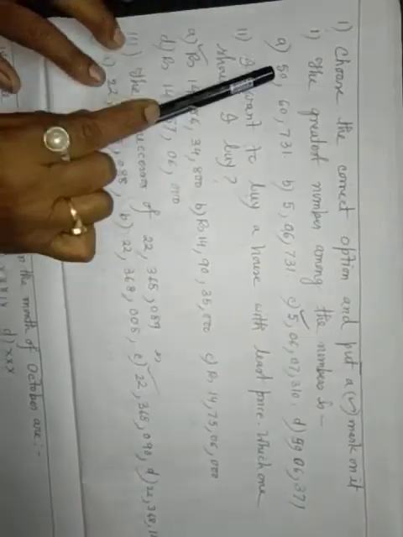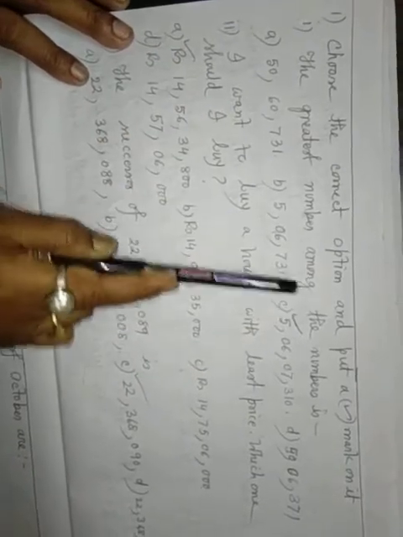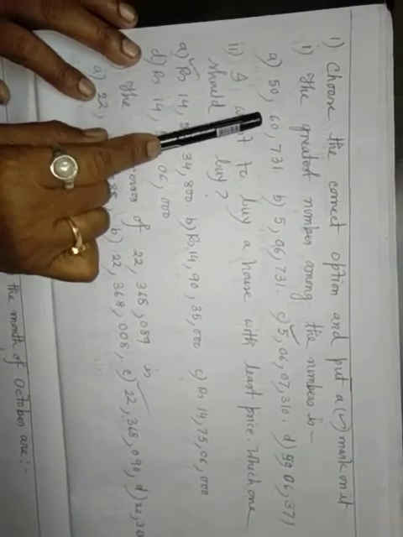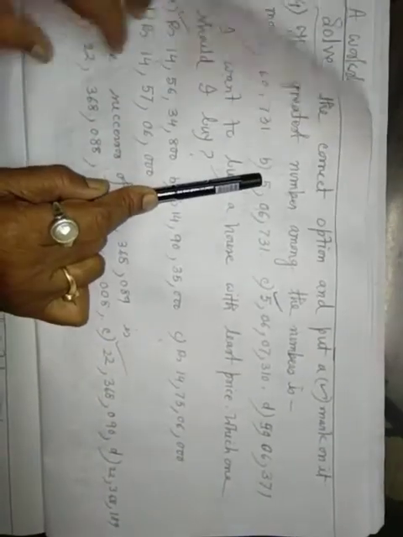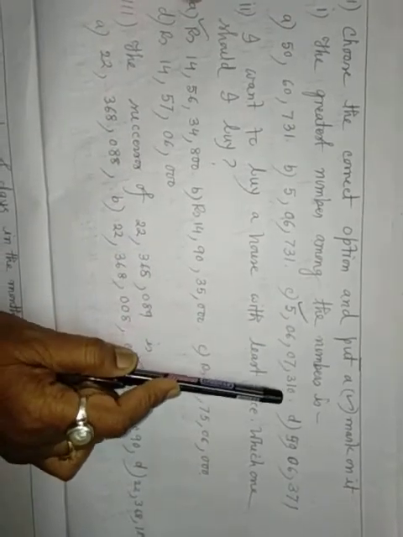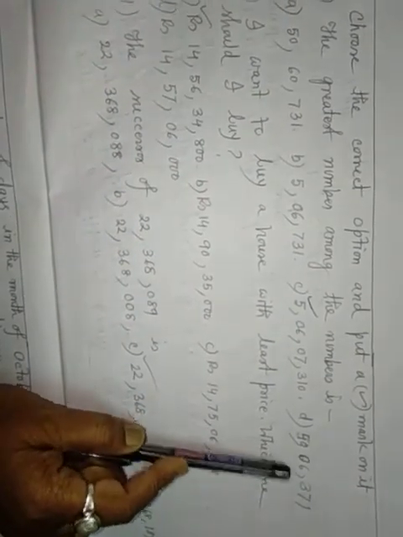Now I give you some examples of questions. Okay, now I show it in the class. Choose the correct option and put a tick mark on it. That is question number 1. The greatest number among the numbers. Number A, 50 lakh 60,731, 506,731, 506,07310, 40,06,371. Among these numbers, which is the greatest number?